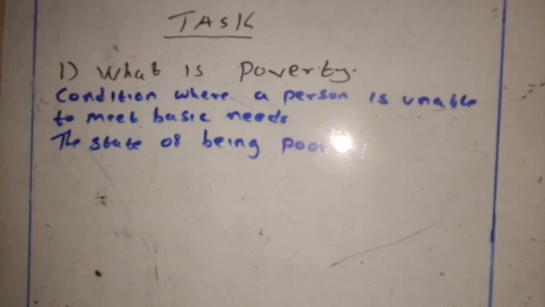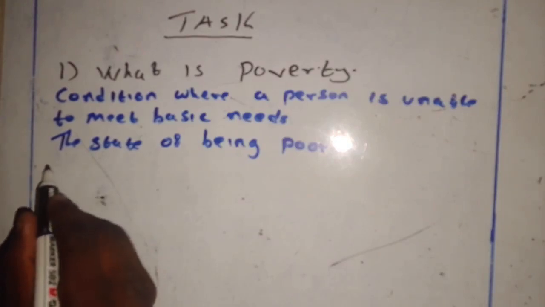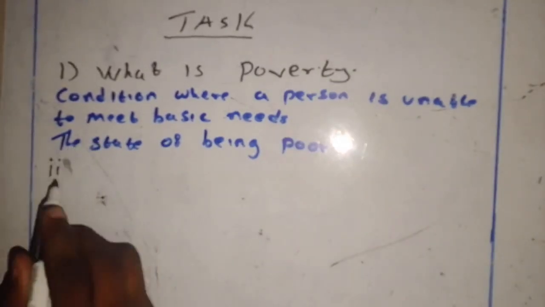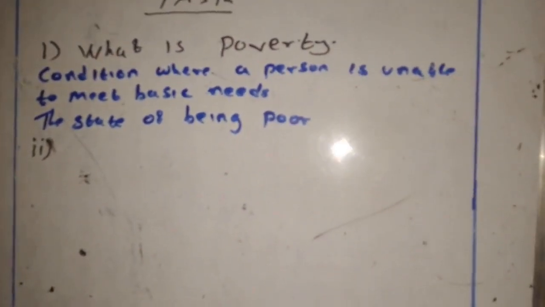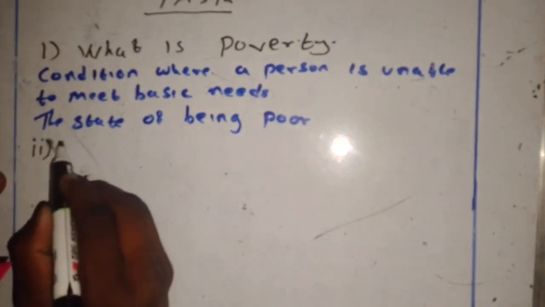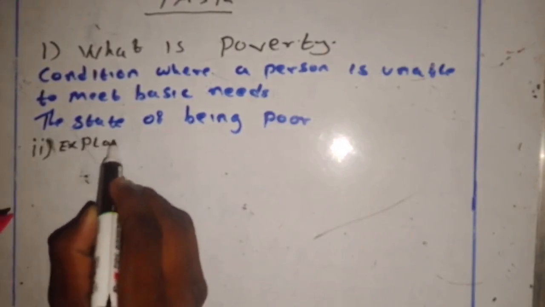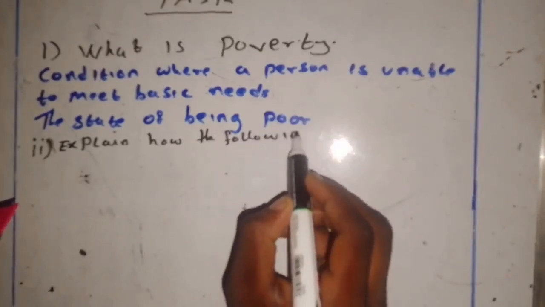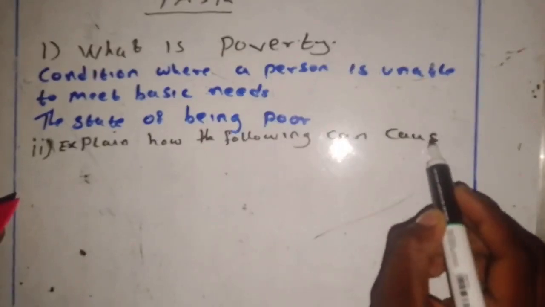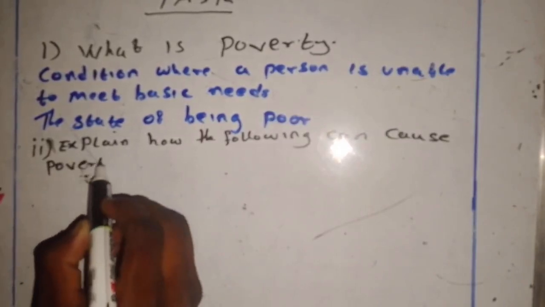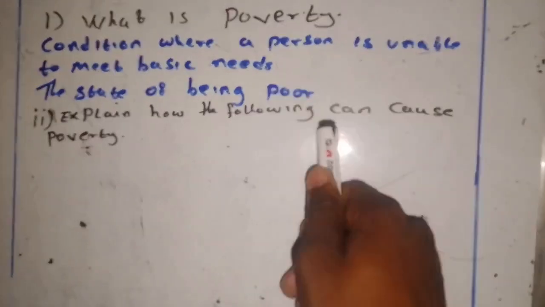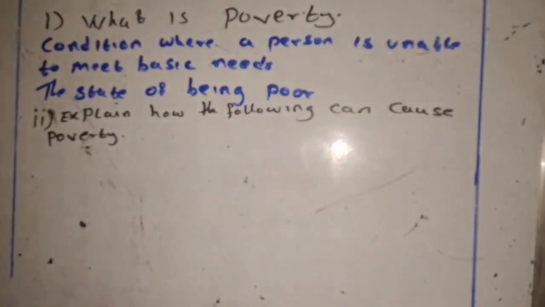So this was part A. Let's explain how the following can cause poverty in Zambia. And the first one is debt burden.